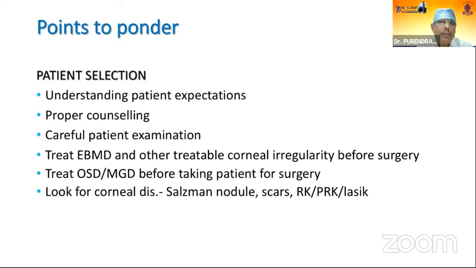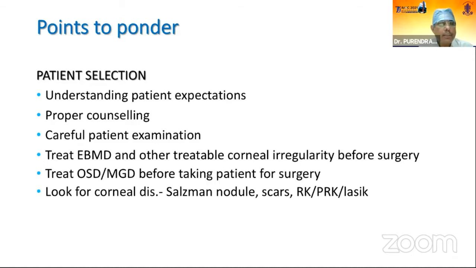If there is an epithelial basement dystrophy, then we should treat it, and other related treatable corneal irregularities like pterygium should be corrected before cataract surgery or refractive surgery is planned. At least 1 to 4 months should be given after the previous surgery, whether for Salzmann nodule, epithelial basement dystrophy, or pterygium.